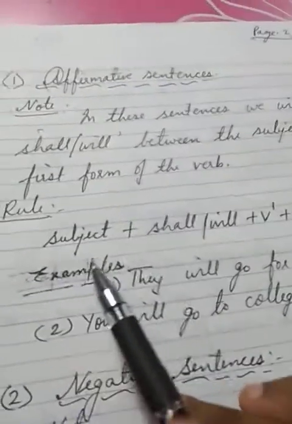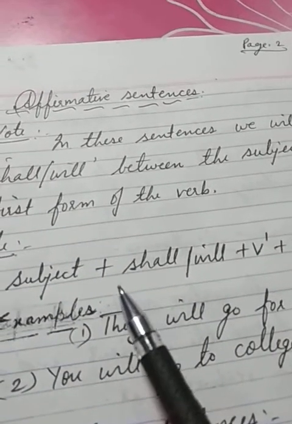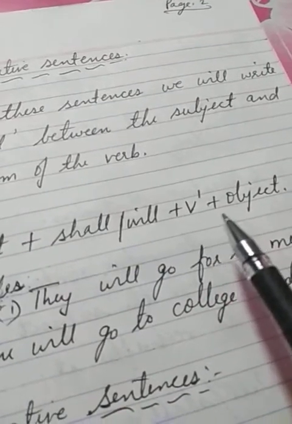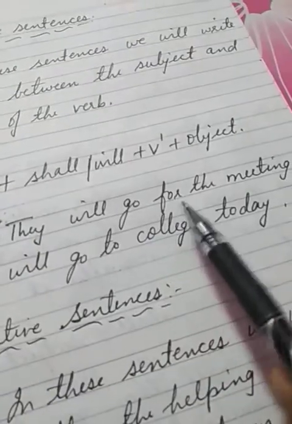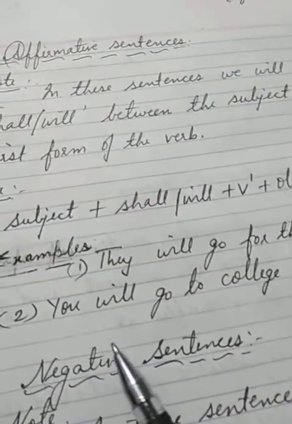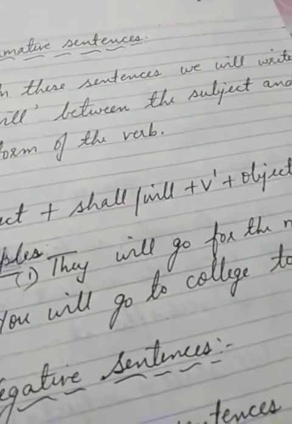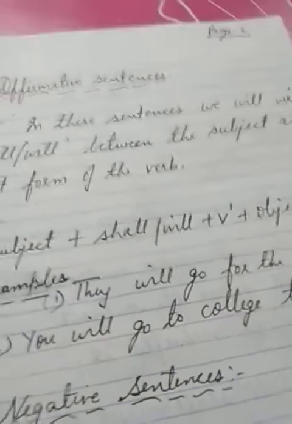Now, the rule for affirmative sentences: subject plus shall or will plus verb first form plus object. Example: they will go for the meeting. Second example: you will go to college today. So these are the examples of affirmative sentences. So please remember the rules.